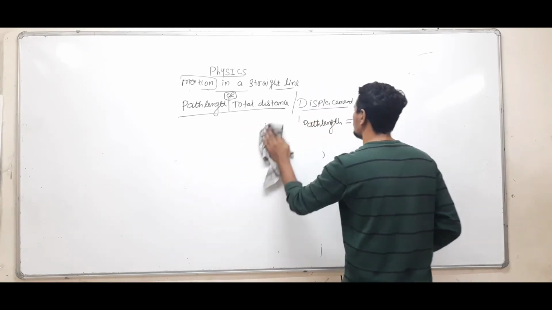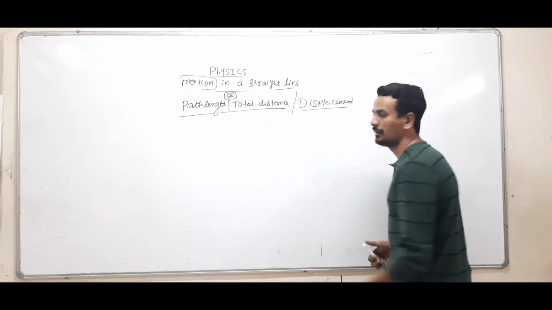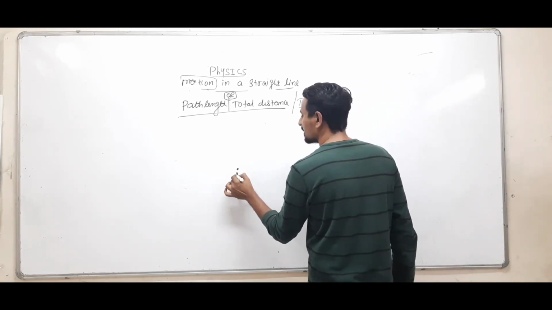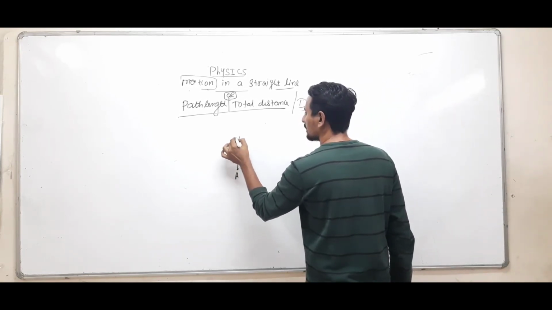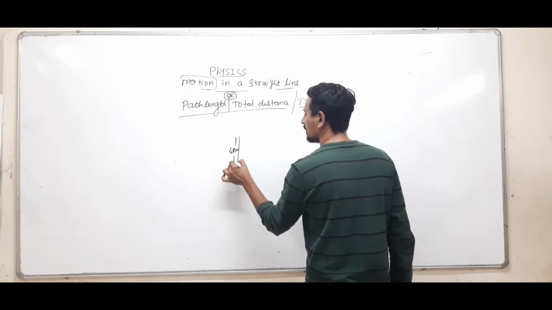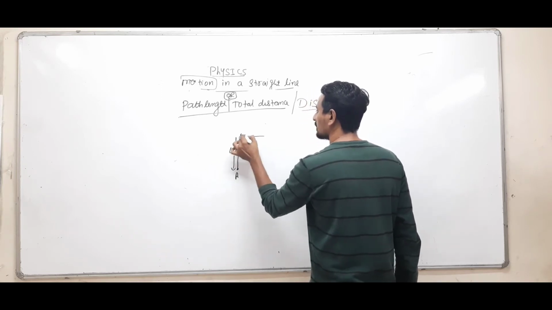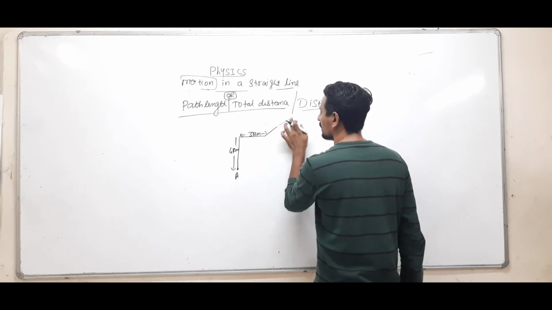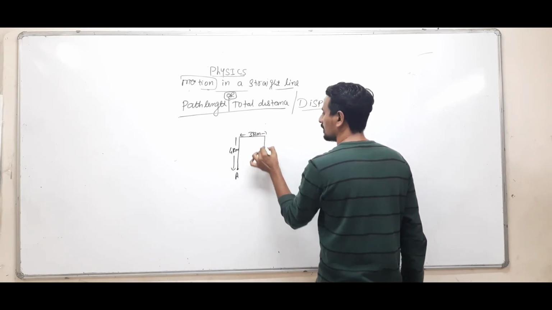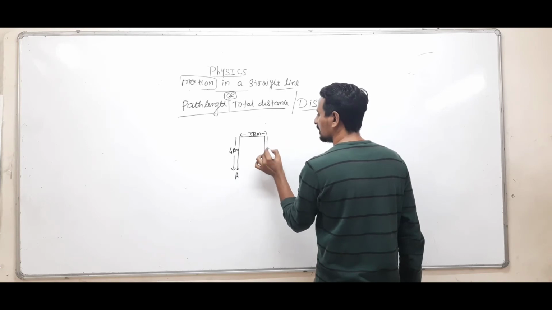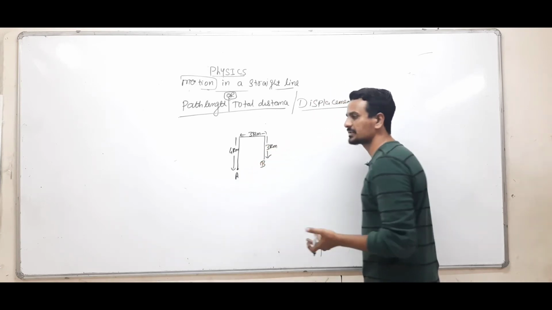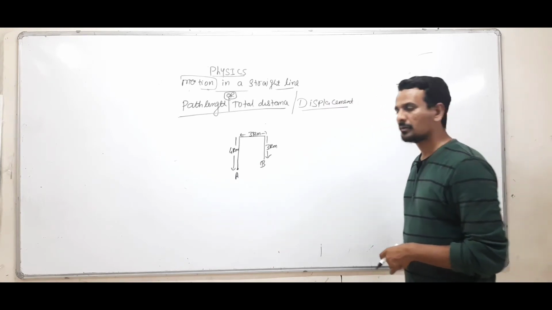Now suppose a person is moving 4 kilometers, then is moving 3 kilometers here, and is moving this way, say 3 kilometers. Find the distance, find the path length.